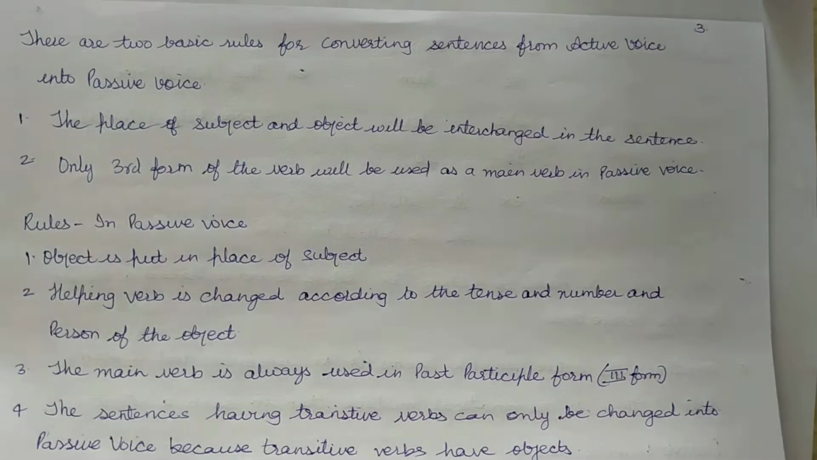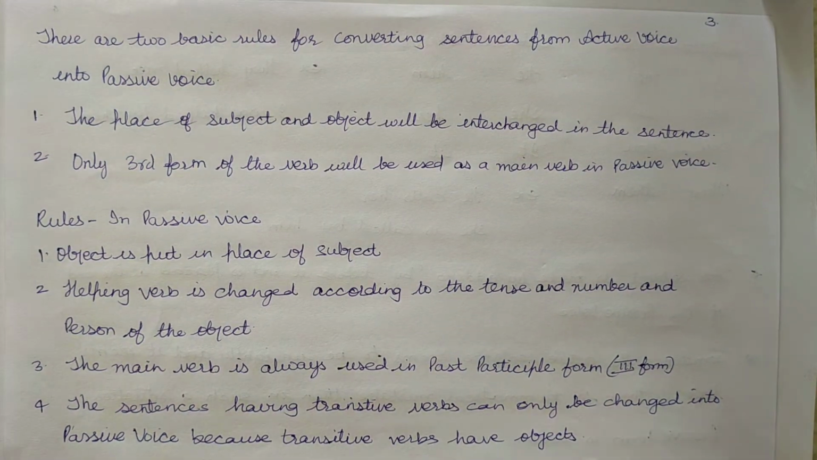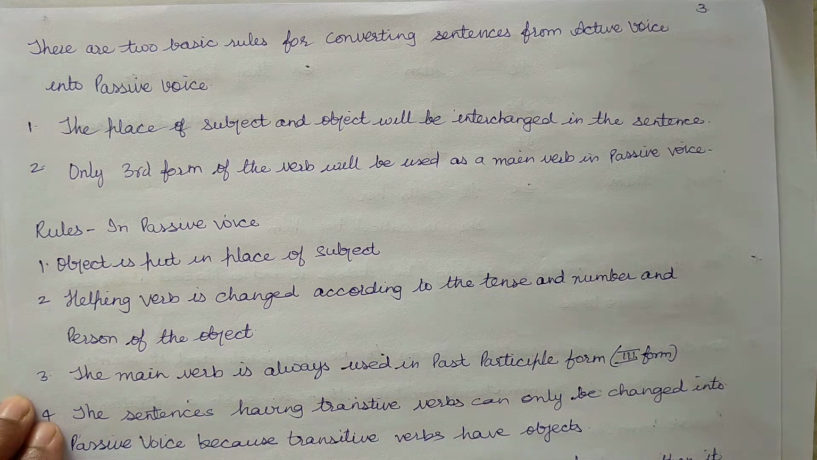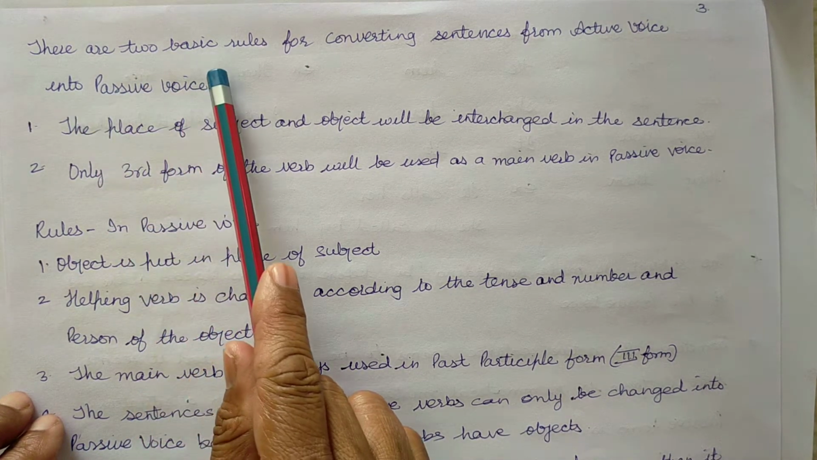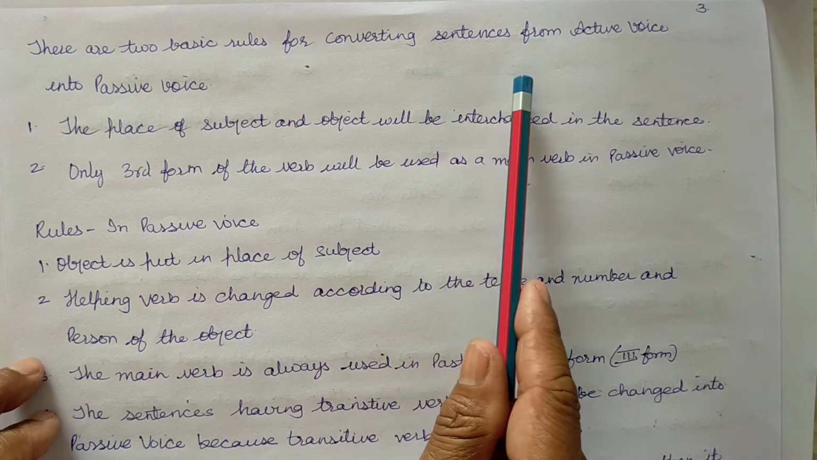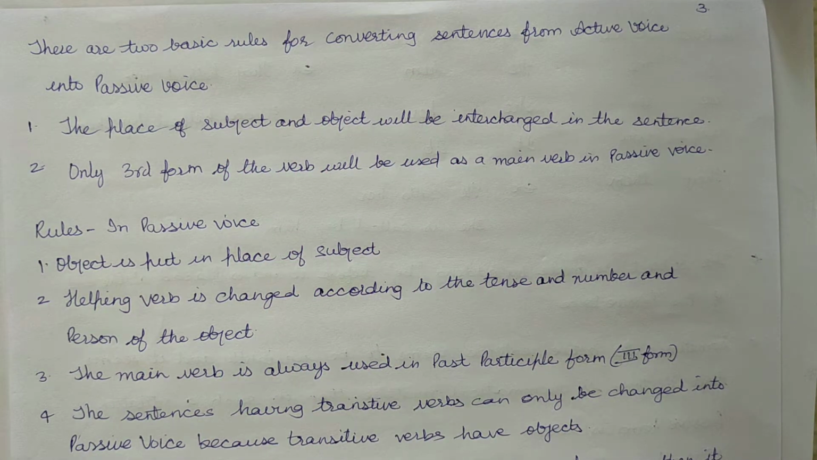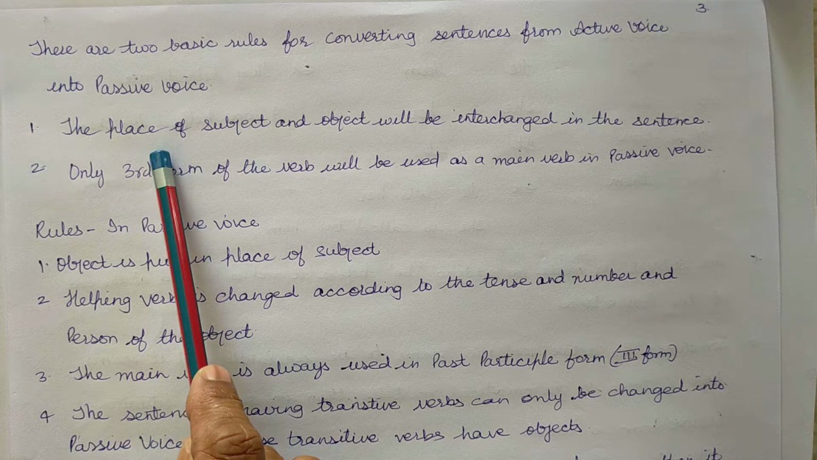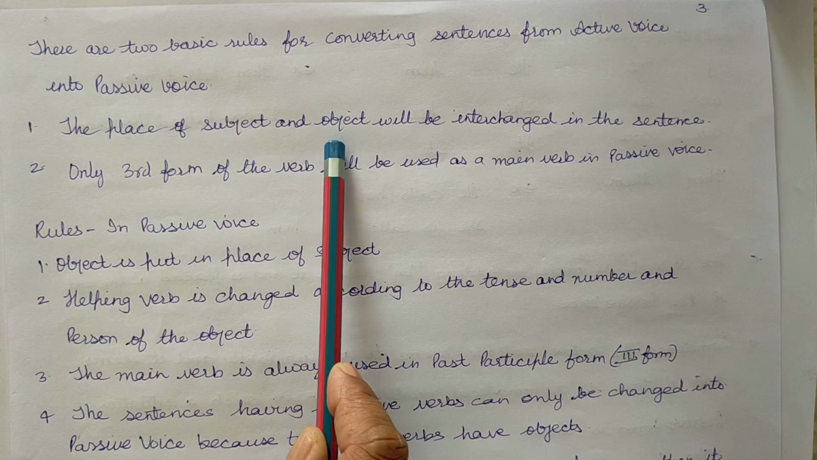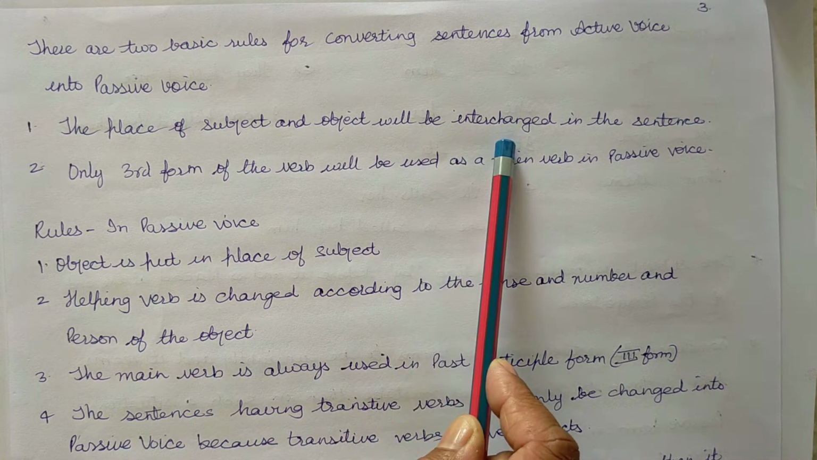So, there are two basic rules for converting sentences from active voice into passive voice. The place of subject and object will be interchanged.